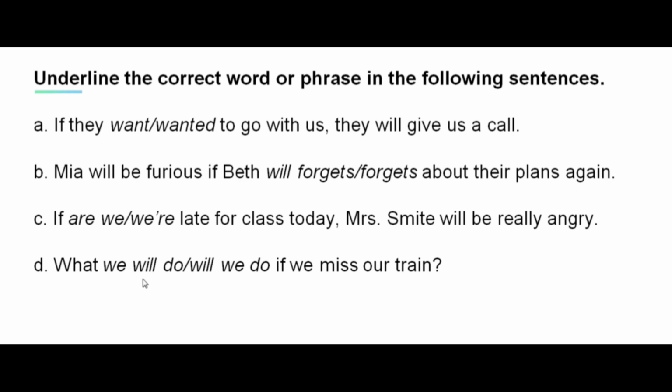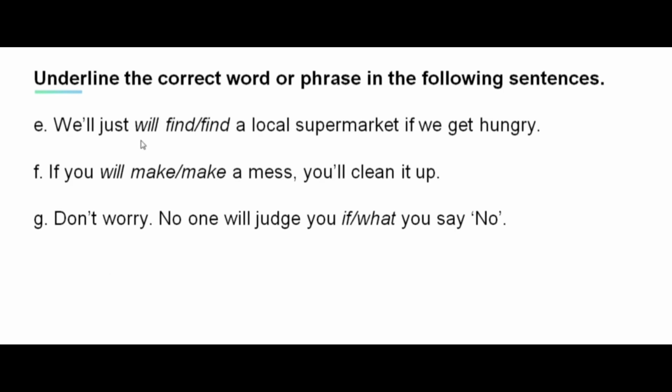D. What will we do if we miss our train? E. We'll find a local supermarket if we get hungry. F. If you will make a mess, you'll clean it up.